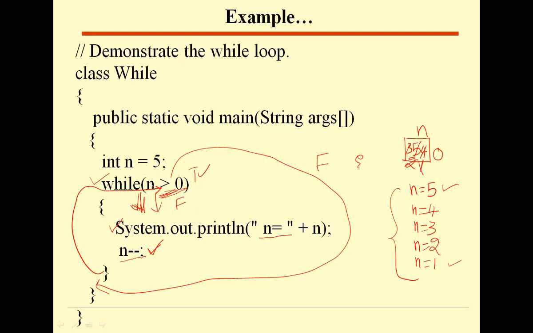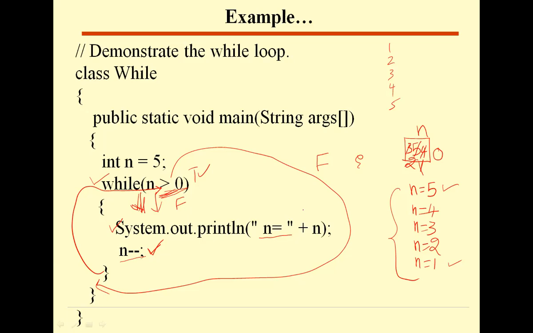So you can modify this program. Here I am printing n values from 5 to 1. Just modify the same program to print n values from 1 to 5, like 1, 2, 3, 4, 5. I want to print these numbers only. How do you modify this program?